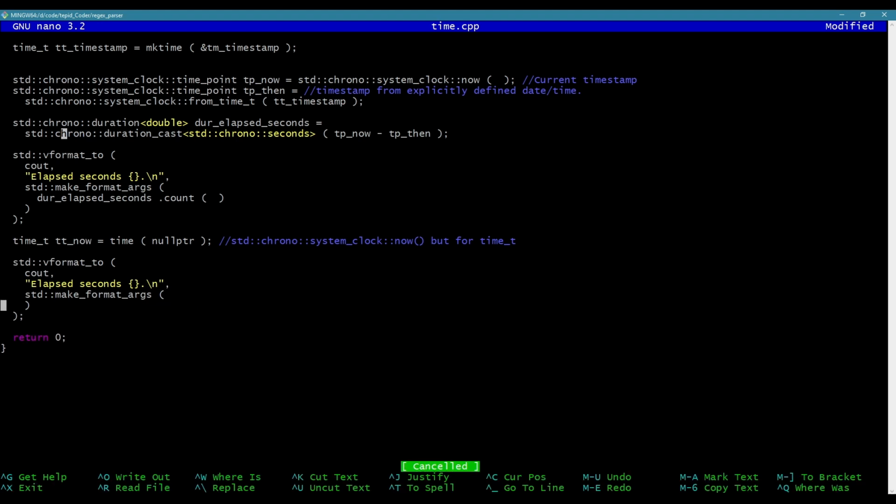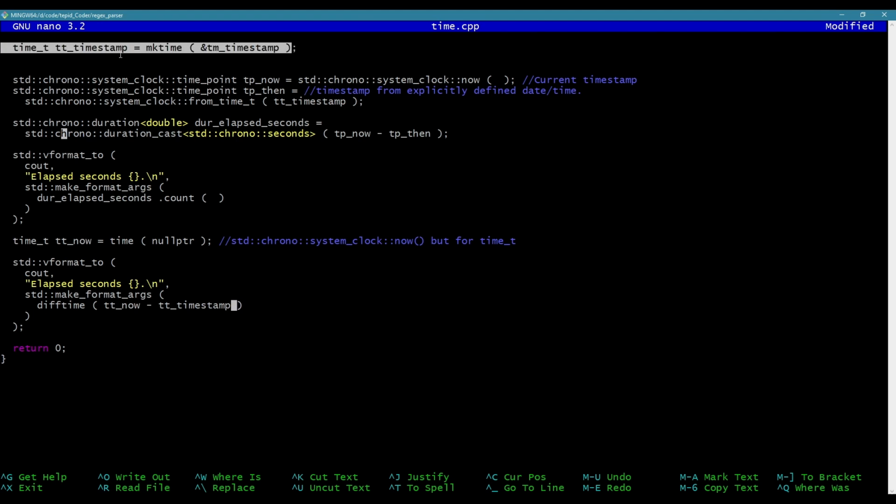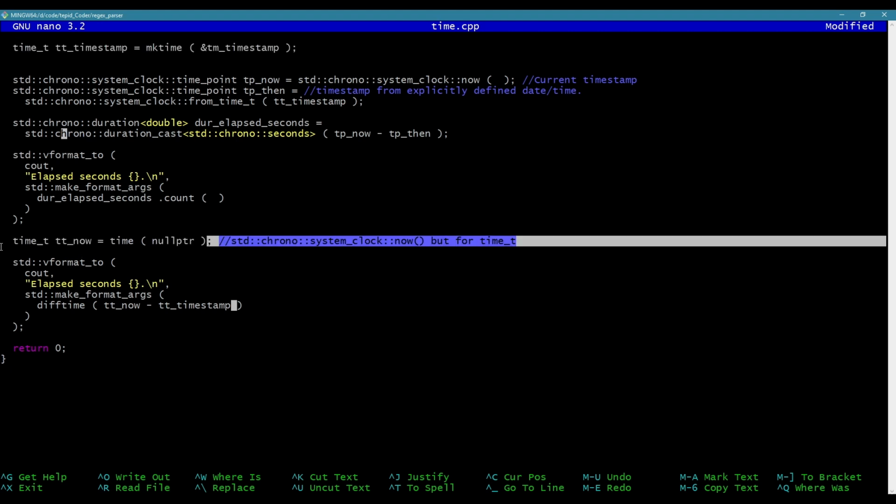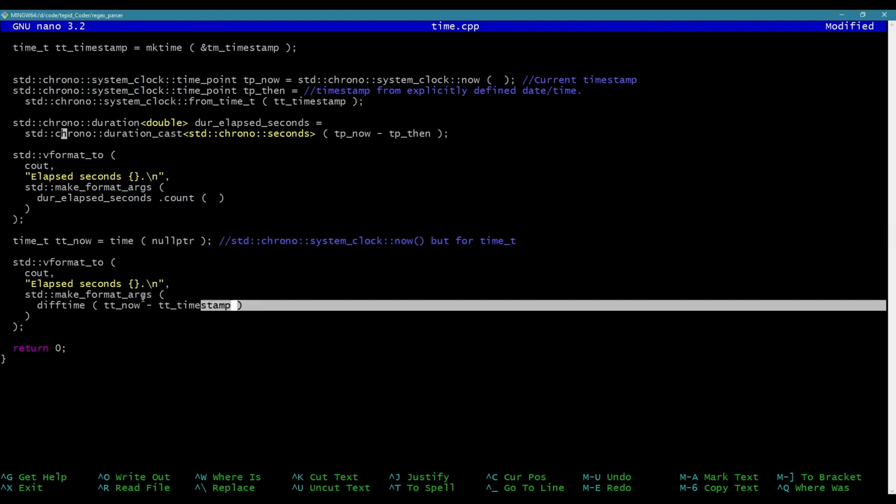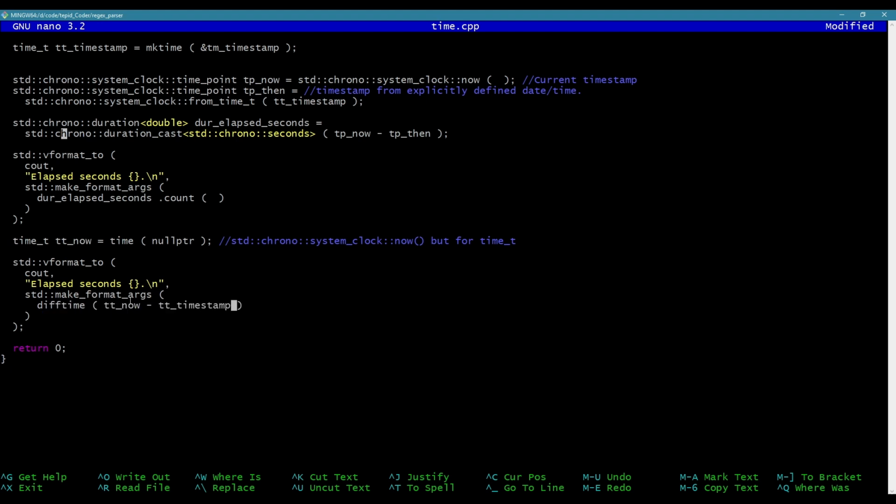I could just use that instead and say, what is it, difftime? It's difftime. And it would be tt now minus tt timestamp. You can see I got that over here somewhere. Right here. So I made the time_t, I made the tm structure, filled it, and I converted that into a time_t with mktime. And over here I'm just creating a time_t from time with a null pointer. I can say difftime, that's going to give me the difference in seconds.